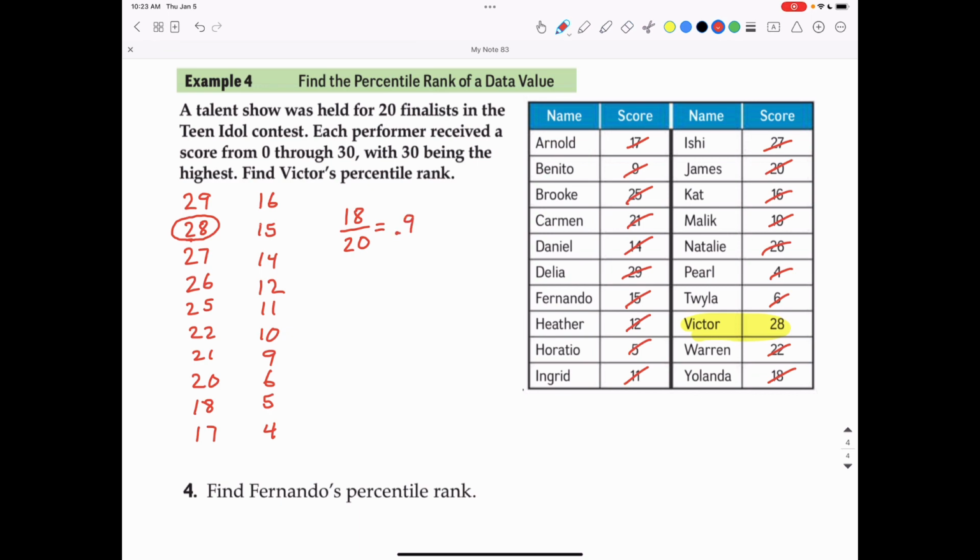To change that to a percentile, we can multiply that times 100, or a quick way to multiply times 100 is to move the decimal 2 places to the right, filling that in with a 0. That would give me 90. So we would say Victor scored in the 90th percentile. Notice I didn't say 90%. It's not a percent. It's a percentile to represent that he scored higher than 90% of all the performers.